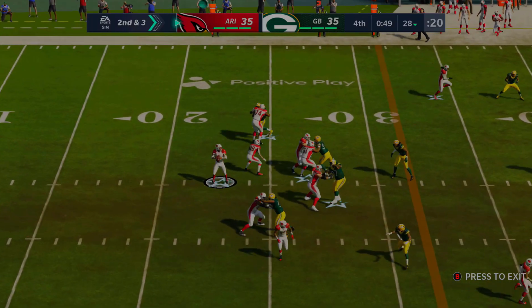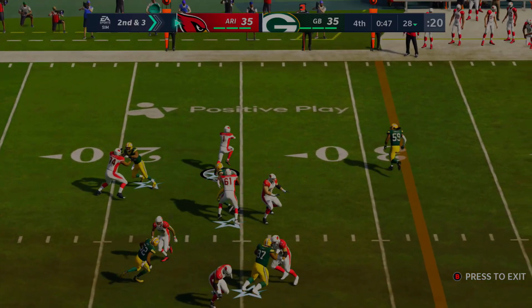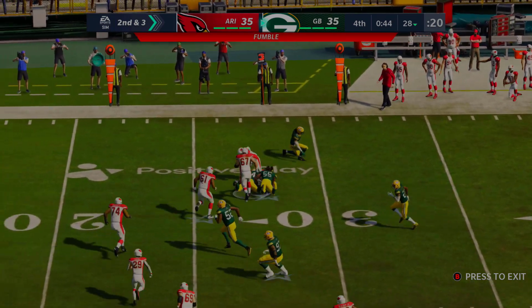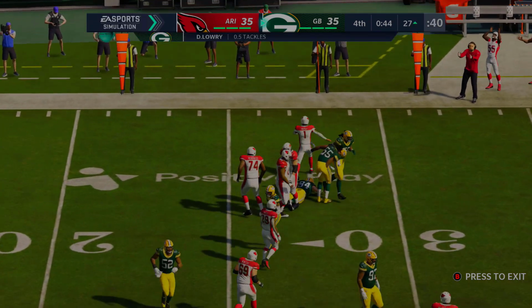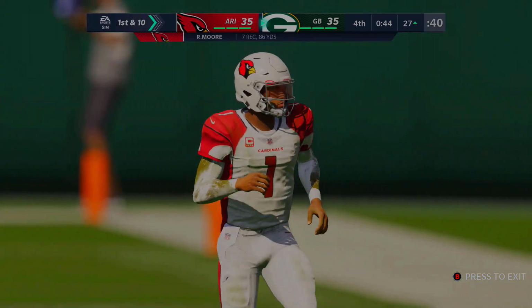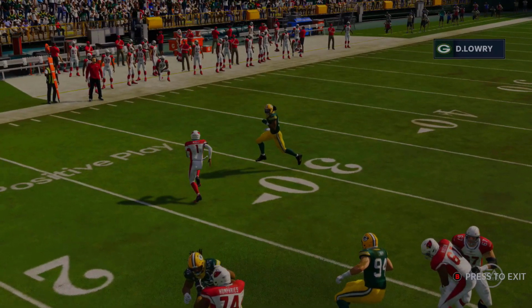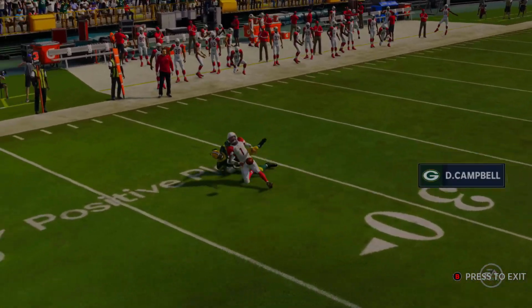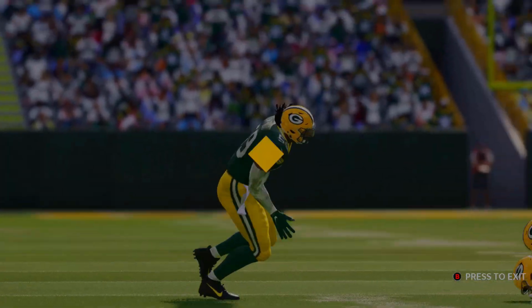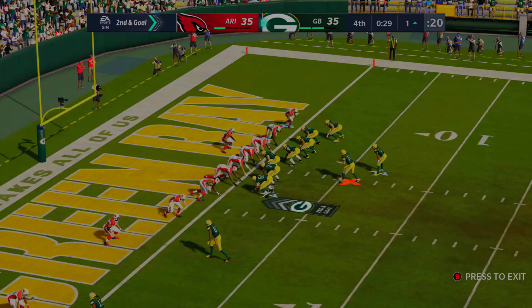Alright, so the Cardinals line back up, 2nd down and 3 for Kyler Murray. He looks like he's in some trouble, but he gets out of it, but he fumbles, and Dean Lowry jumps on it. Kyler Murray tried to get out of the mess. He did, but couldn't get through the one last defender who forced the fumble on the ground. And I don't know who it was. I think it was Campbell. It was. Campbell causes the fumble. Dean Lowry jumps on it. And the Packers get the ball right back, 35-35.